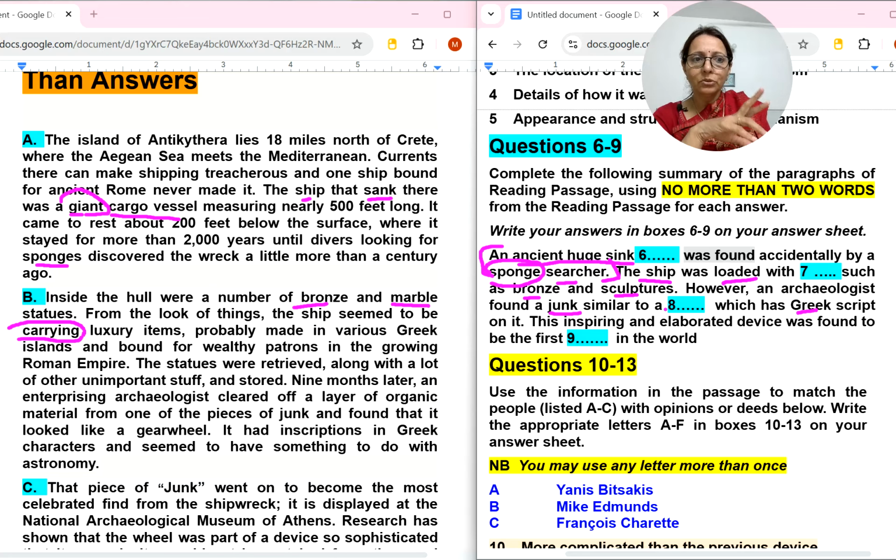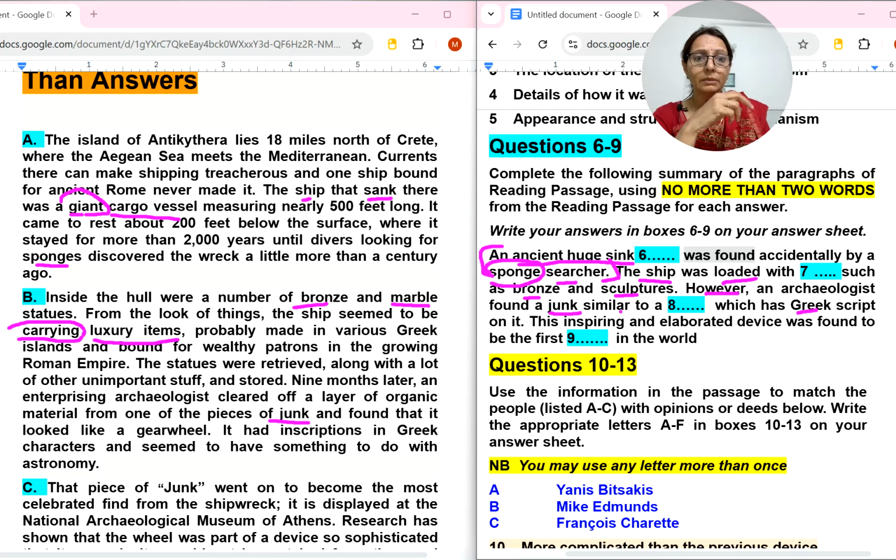Okay, as I told you, the words before the blank are really helpful in getting the fill in the blanks answer. So loaded is carrying. So what will come? Luxury items will come in 7th number: loaded with luxury items such as bronze and marble sculptures. Now 8th number. However, an archaeologist found a junk. Junk word is here. See this?